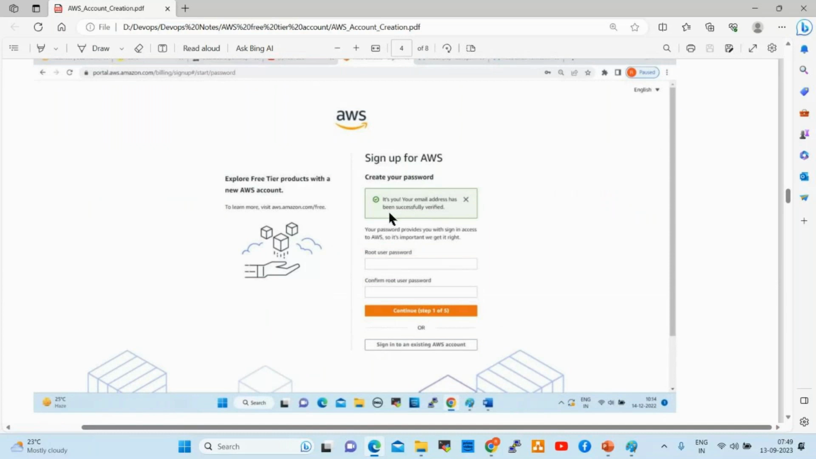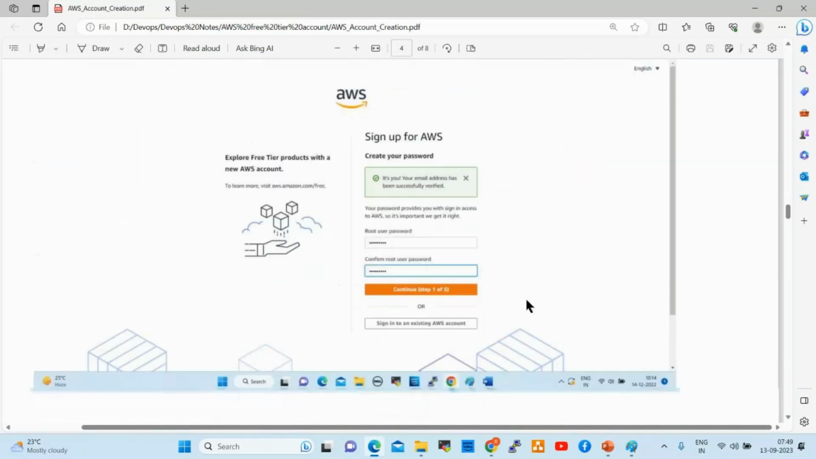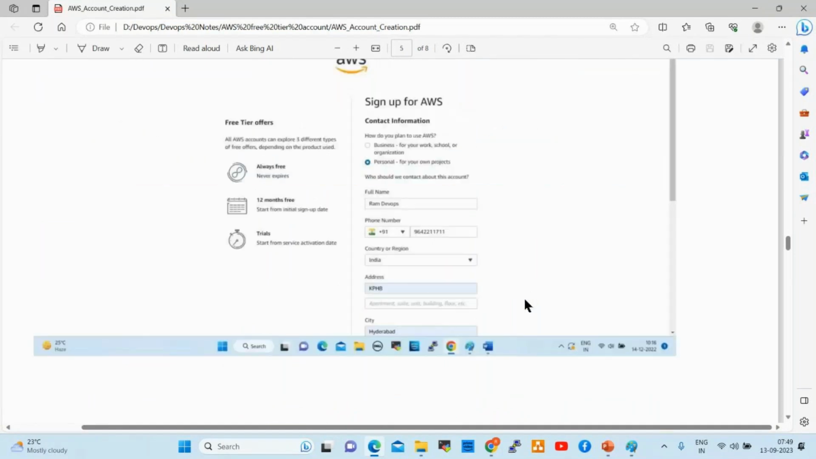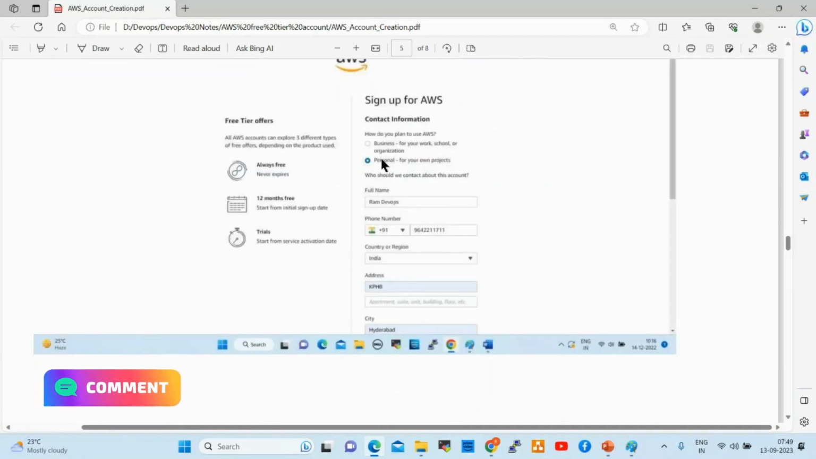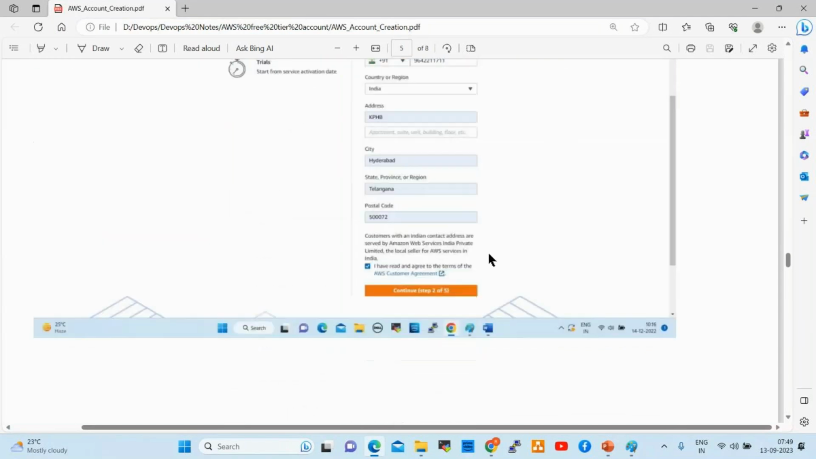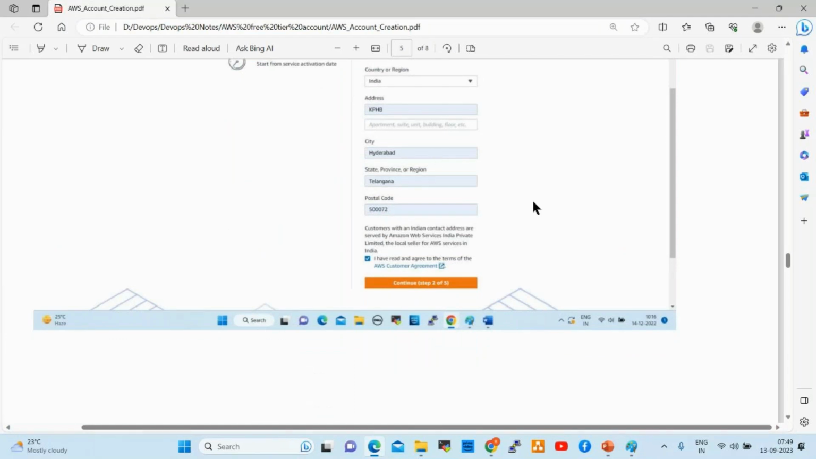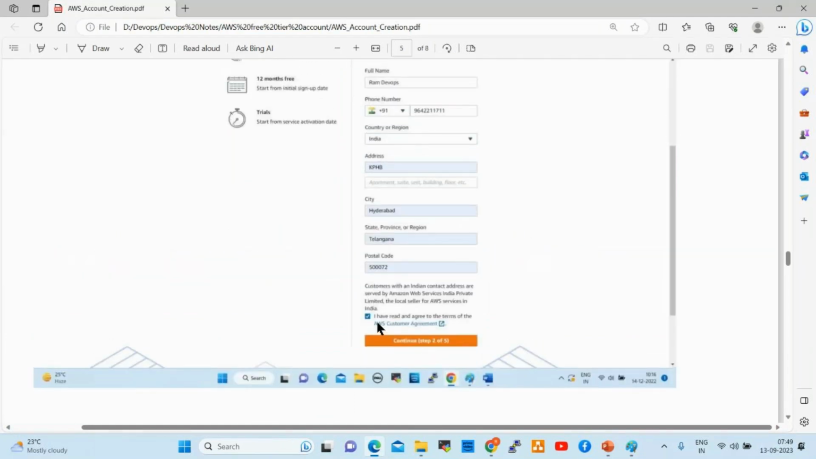After that, it will ask you to provide your root user password and confirm password, two times you need to enter. Click on continue. Then it will ask business or personal; you need to select personal only, don't select business. Give your full name, phone number, country, region, address, city, and pin code, everything you need to provide. After that, check the box saying I have read and agree to the terms of the service. Once you check this, click on continue.